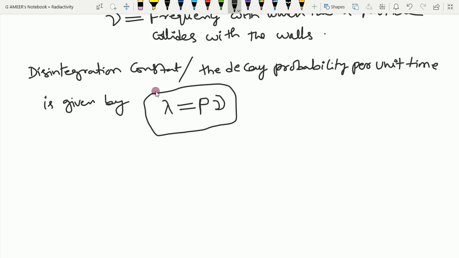Suppose we take a nucleus. I'm taking a nucleus. This is the nucleus. Now the alpha particle is inside the nucleus. It keeps on moving back and forth. It goes like this and comes back like this. It is going forward and coming backward, making collisions. Let's say it is moving with some velocity v naught.